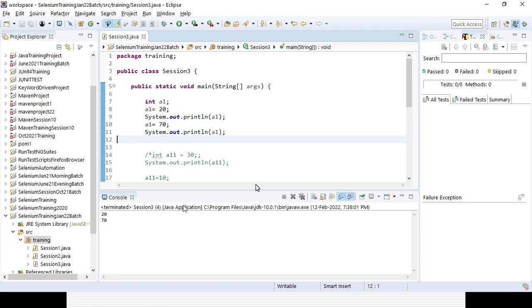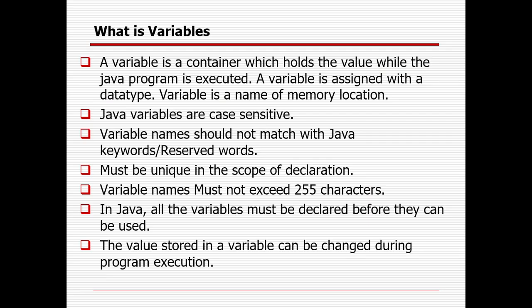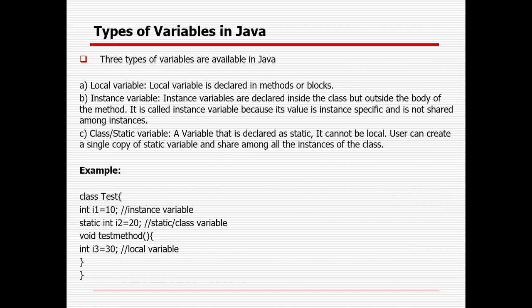So you can see the two values coming, one is 20 and the other is 70. So that's the different way we can define the variable. Then what are the different types of variables available in Java? There are primarily three types of variables available. One is the local variable, another is the instance variable, and another is the class variable.